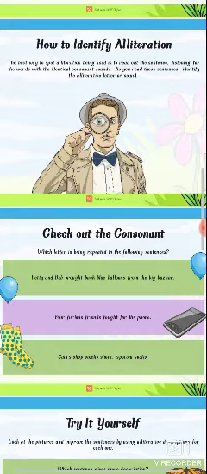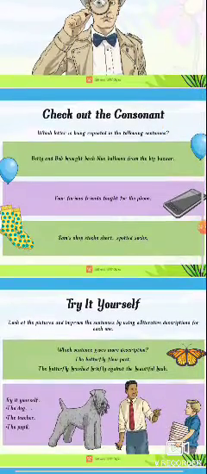So when you read the sentences, you can get it. It is the best way to identify the alliterations, right? You have to identify the letter or the sound. And check out the consonants. Which letter is being repeated in the following sentences?